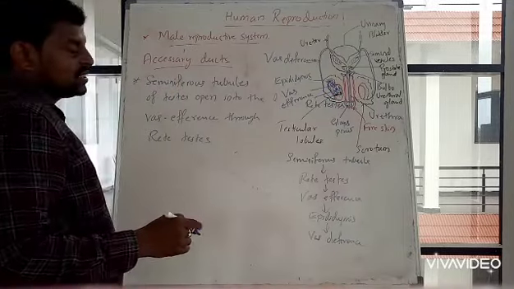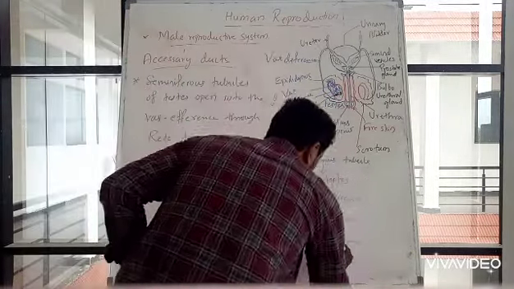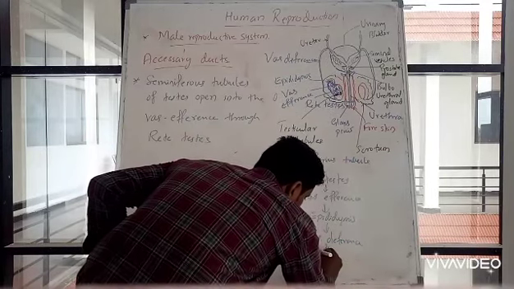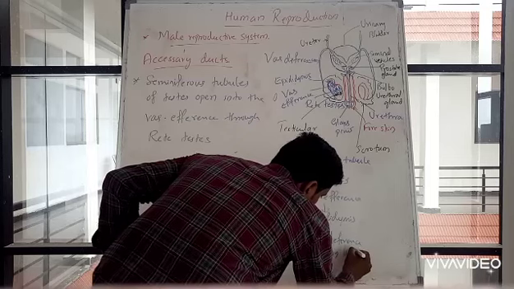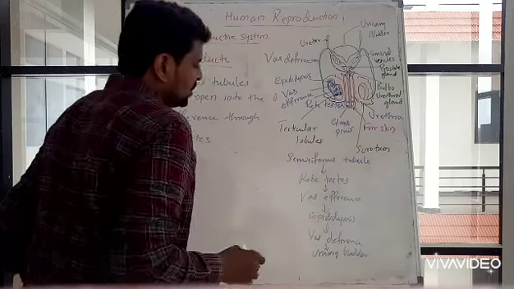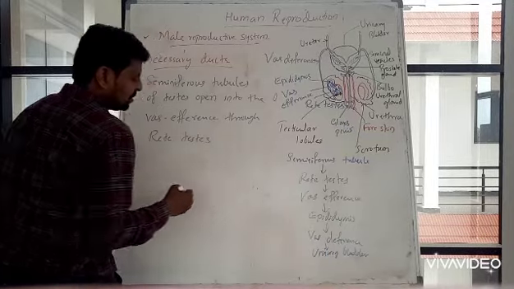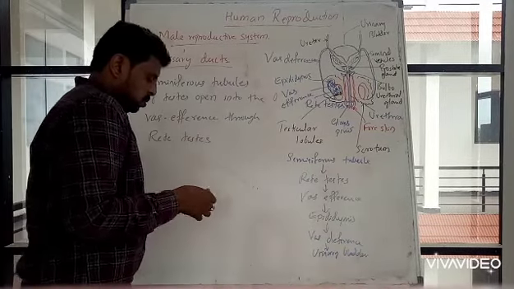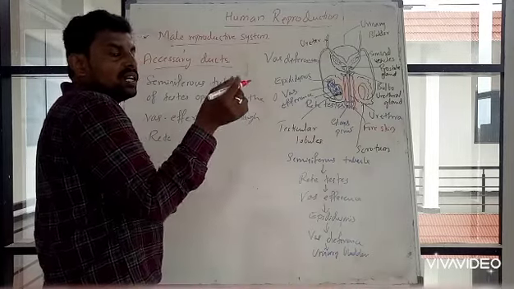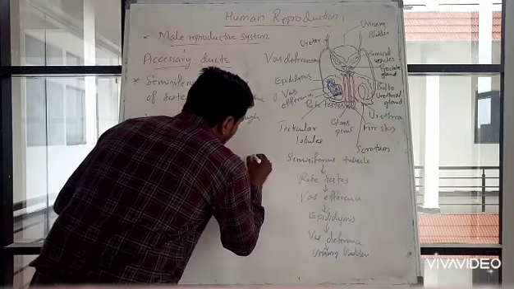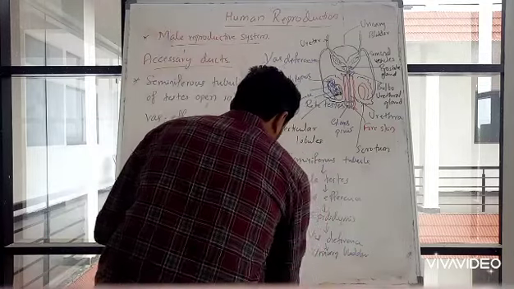Through the vas deferens, it has to reach the urinary bladder. Or simply write urinary bladder. Okay, so I will write over here urinary bladder. In the urinary bladder, what happens? Seminal vesicle will join. So in the urinary bladder to ejaculatory duct, or simply show it here only.